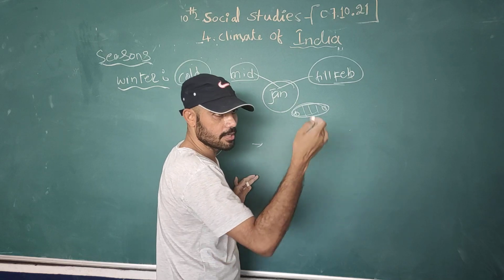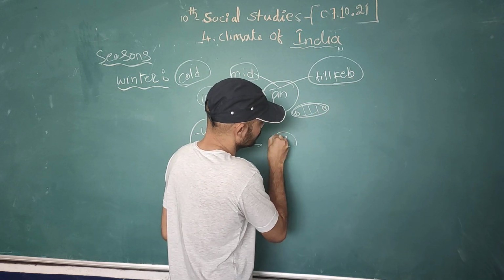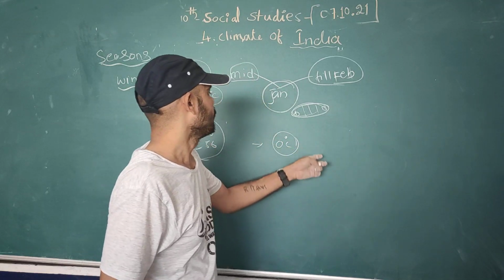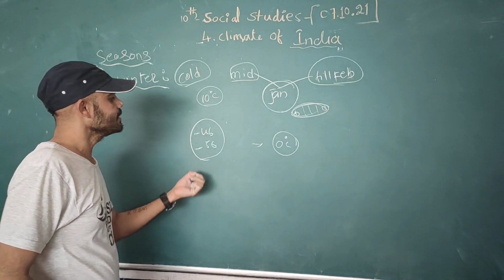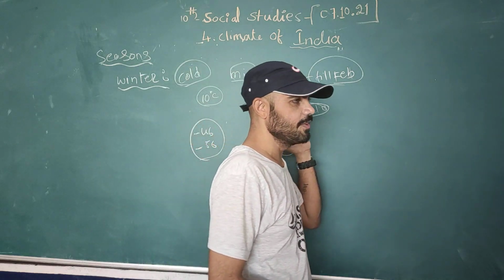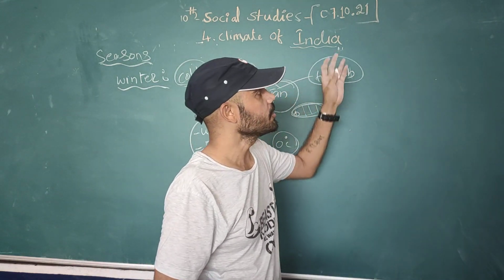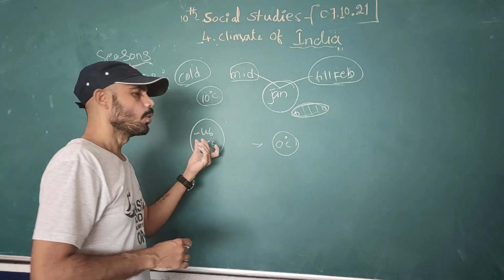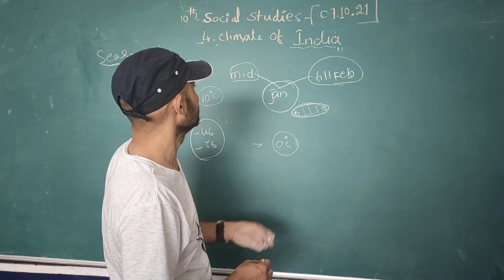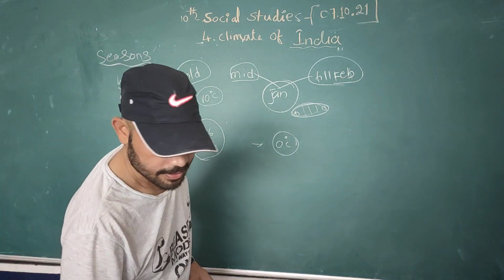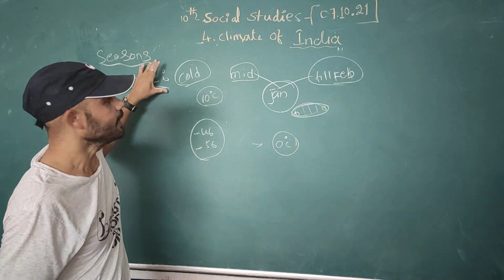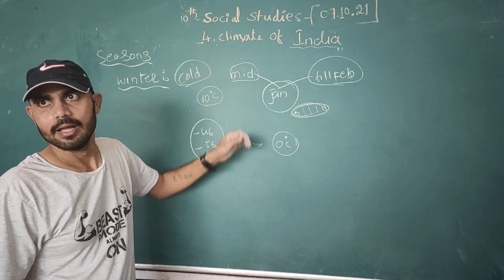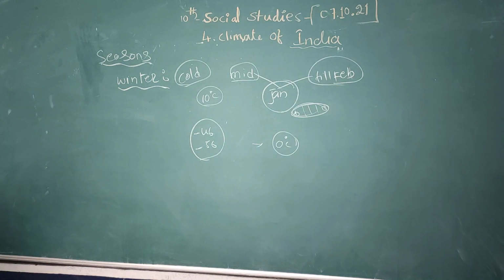Water turns into ice at 0 degrees Celsius. But you can imagine minus 46 to minus 56 degrees temperature in Leh and Siachen. You can imagine what kind of cold they are facing. This is the winter season in India.